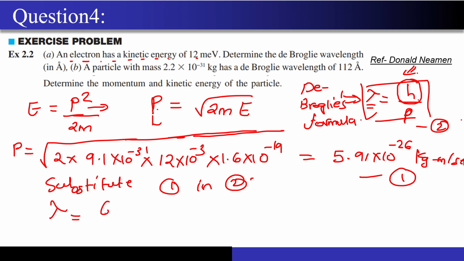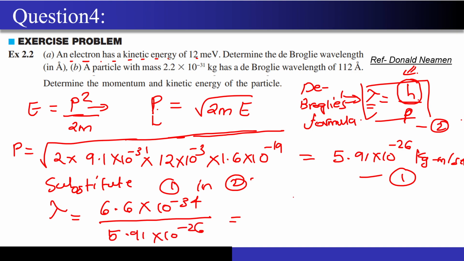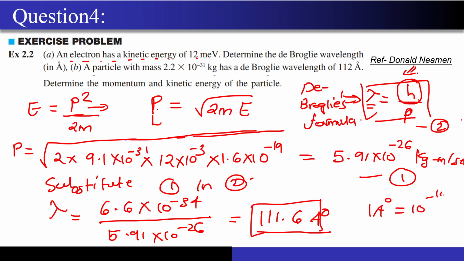So now what is the lambda that I will get? h is Planck's constant, 6.6 into 10 to the power minus 34, and the value of P is 5.91 into 10 to the power minus 26. If you calculate the value of lambda, it will come to about 111.6 Armstrongs. Now what is this Armstrong? 1 Armstrong is 10 to the power minus 10 meters. So just remember this.